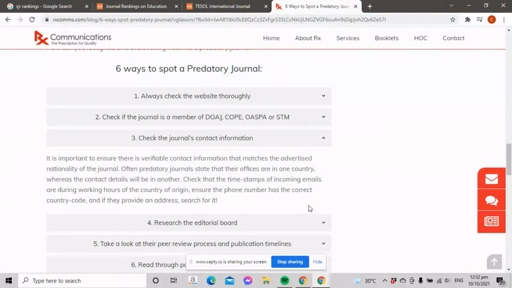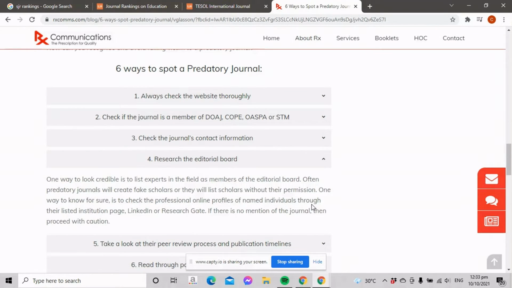Check the journal's contact information. It is important to ensure there is verifiable contact information that matches the advertised nationality of the journal. Often, predatory journals state their offices are in one country, whereas the contact details will be in another. Check that the timestamps of incoming emails are during working hours of the country of origin. Ensure the phone number has the correct country code, and if they provide an address, search for it.